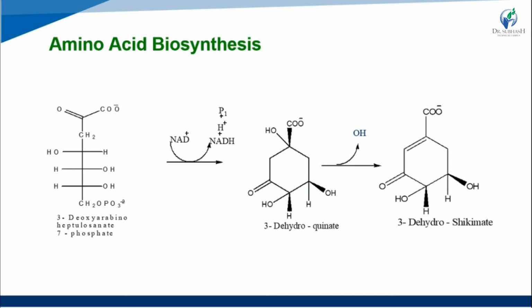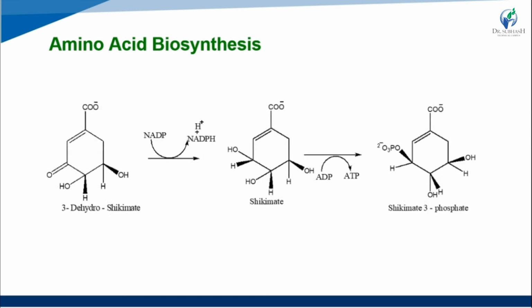Okay, so making 3-dehydroquinate, because the hydrogen molecule is removed here. Okay, the OH molecule is removed, so making 3-dehydroshikimate. Okay, third step, and then fourth step, that is 3-dehydroshikimate.